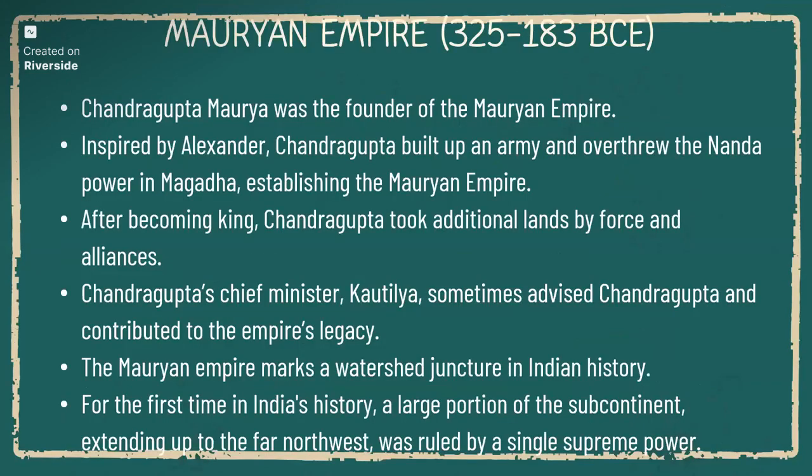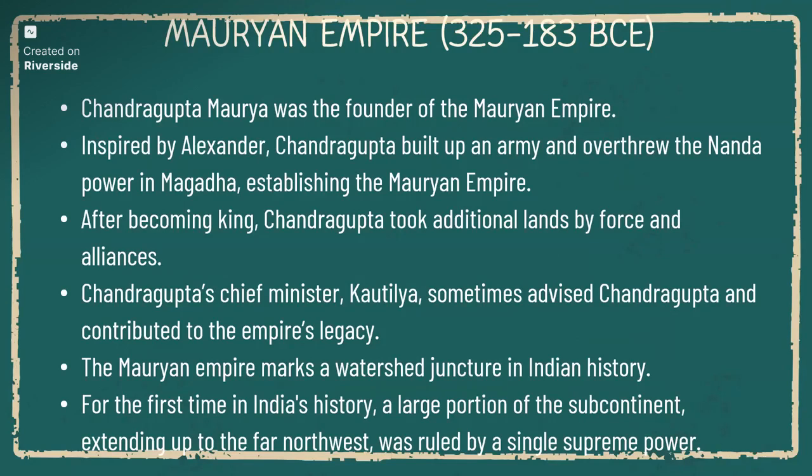Okay, fine. So we have seen the Haryanka dynasty, Shishunaga and Nanda dynasty, and we saw that Nandas were the most powerful ruler. Because of them only, Alexander's army refused to move further towards the east of India. So after that, what happens? Chandragupta Maurya came to ruling with the help of Chanakya or Kautilya. So let's see about the Mauryan Empire's introduction.